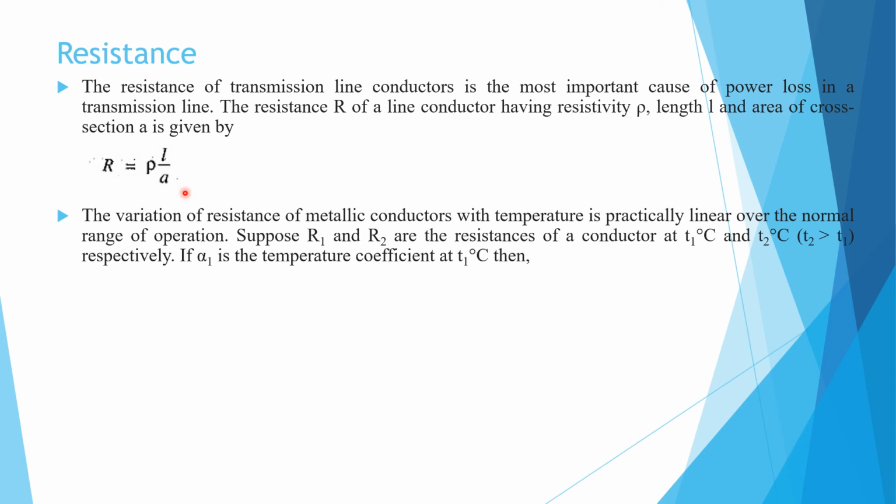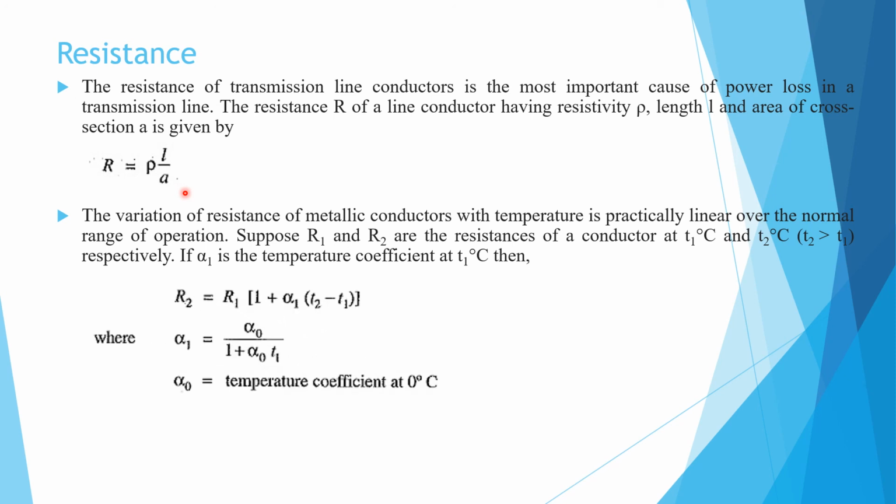The variation of resistance of metallic conductors with temperature is practically linear over the normal range of operation. Suppose R1 and R2 are the resistances of the conductor at T1 degree Celsius and T2 degree Celsius respectively, where T2 is greater than T1. If alpha 1 is the temperature coefficient at T1 degree Celsius, then R2 is equal to R1 times the bracket 1 plus alpha 1 into the bracket T2 minus T1.